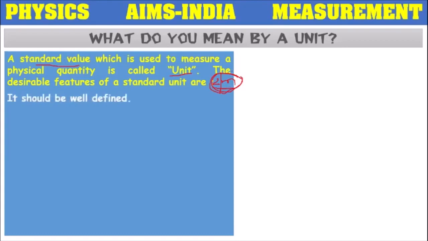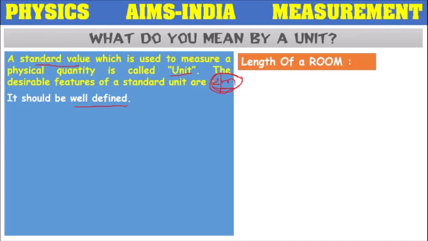So here, how to define a unit? Now we have told meter is a unit, but why have they taken meter? So what features does it have, that we have to know. Any unit or any standard value, before choosing it as a standard value, should follow some characteristics, and in those features, the first one is it should be well defined. This is very, very important. It should be well defined.